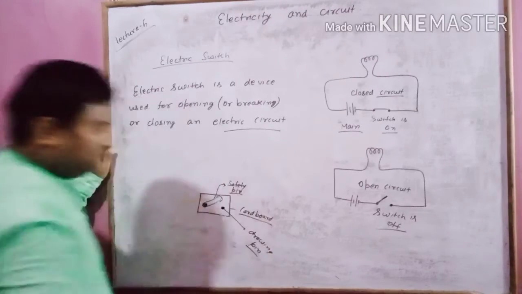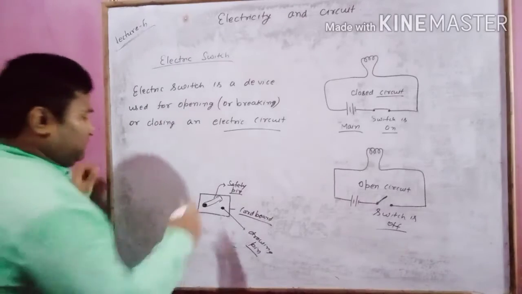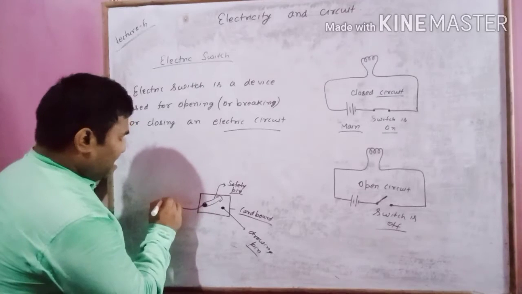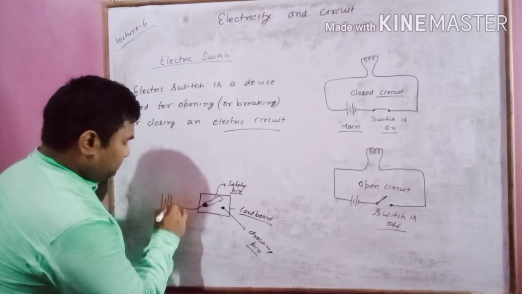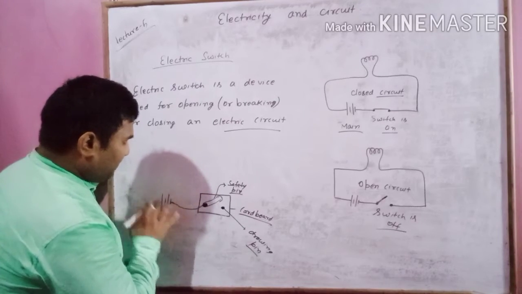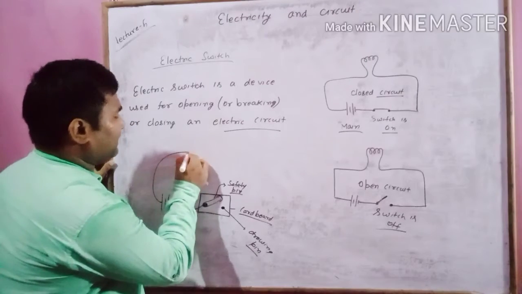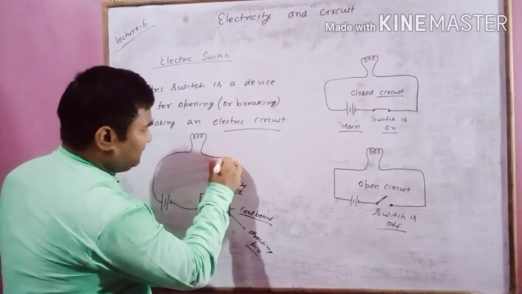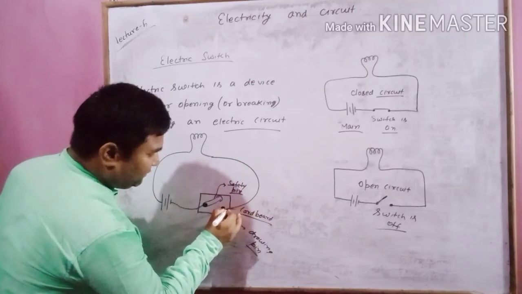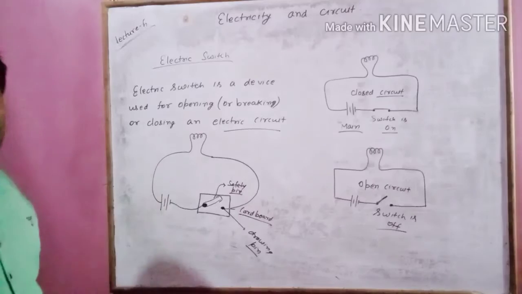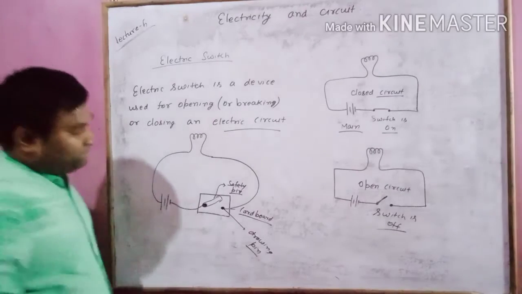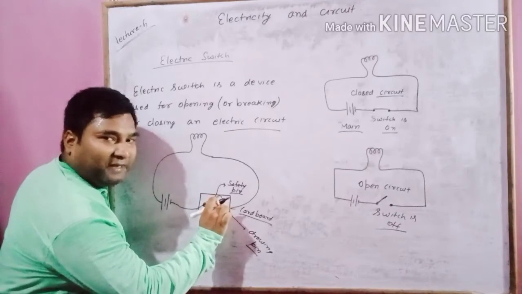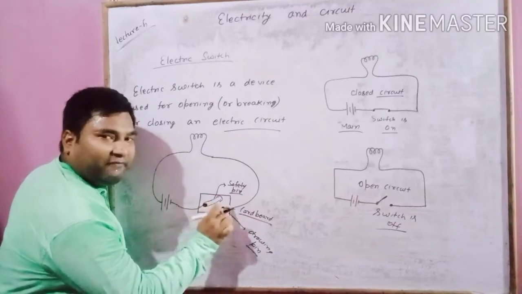Now what to do? Connect one wire to this drawing pin and connect this to the battery, and this is connected to a bulb, and the other wire is connected to this drawing pin. Now when you rotate this safety pin and bring it over the second pin, the circuit will close.